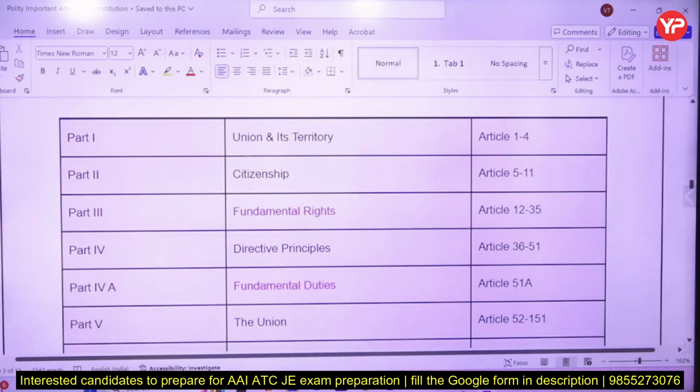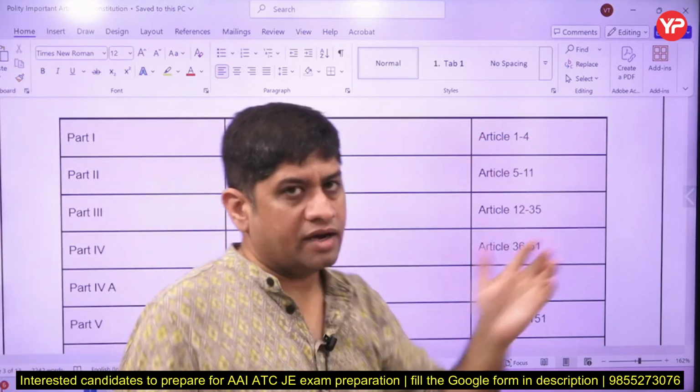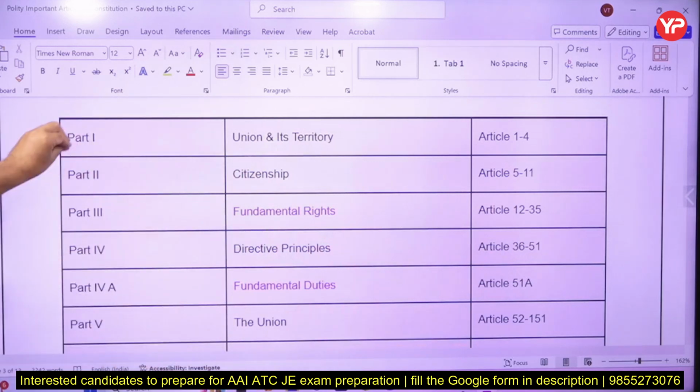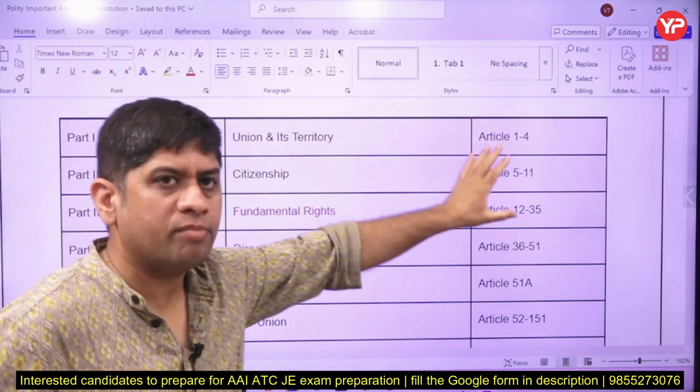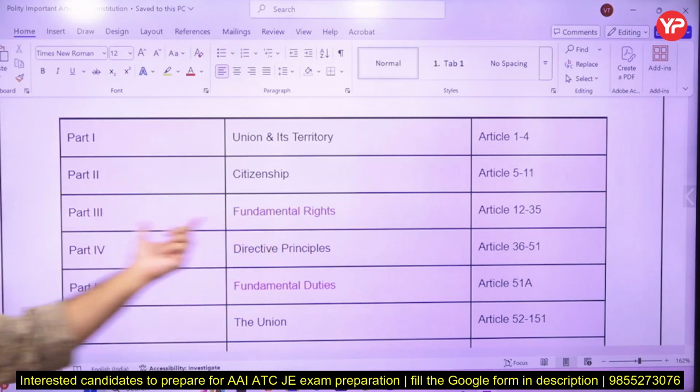So which part is talking about what? Part 1 is about the Union and its territories, and articles 1 to 4 are in part 1. You should know which part, and roughly how many articles come in that part. Part 1 is the Union and its territory, part 2 is citizenship, part 3 is fundamental rights. The fundamental rights part is very important.